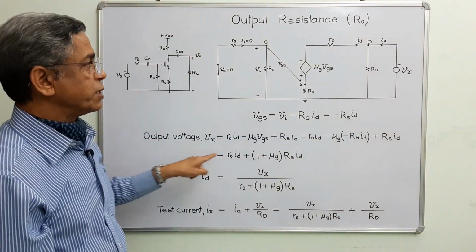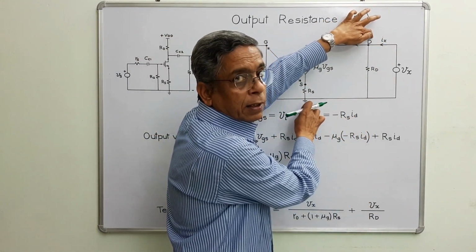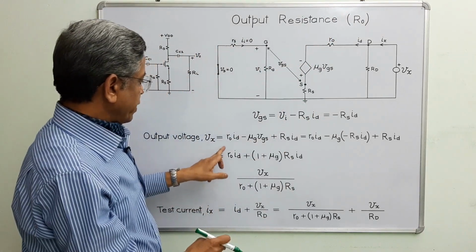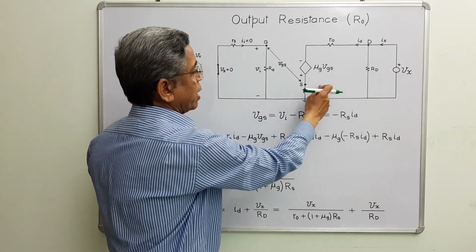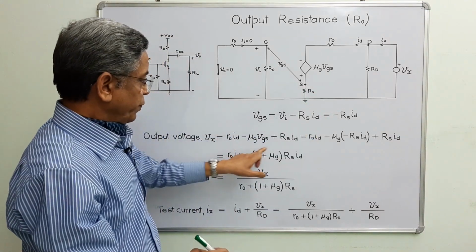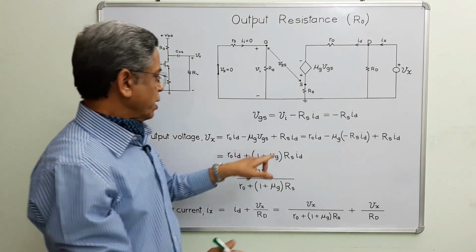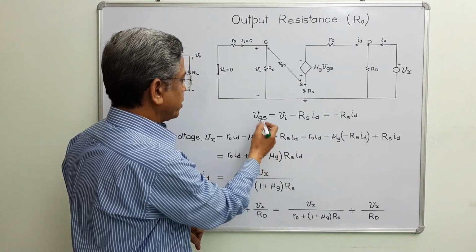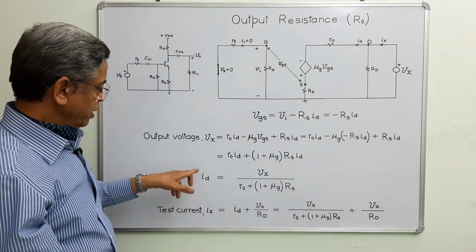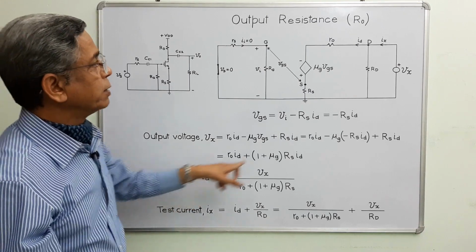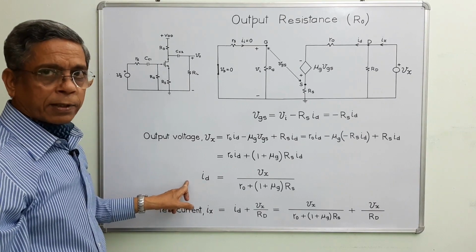And the output voltage Vx is across drain and the ground. The very first term is the potential difference across this, the potential difference across this, and the potential difference across this. This expression is as per Kirchhoff voltage law. Substituting the value of VGS as minus Rs ID, further simplification gives the value of ID, the drain current. This is the drain current. So this is the expression of drain current.